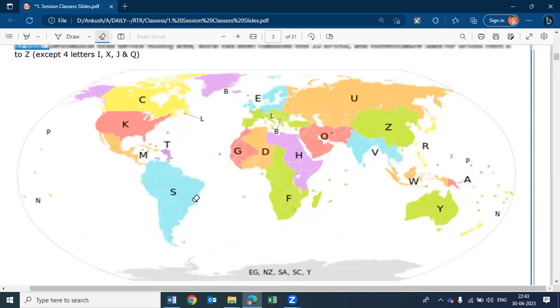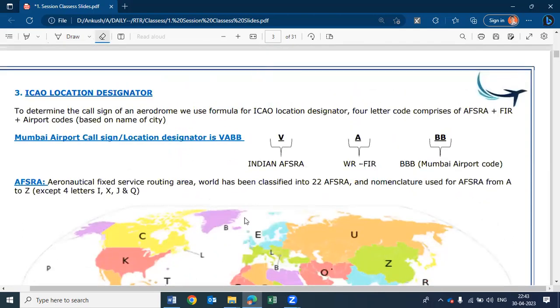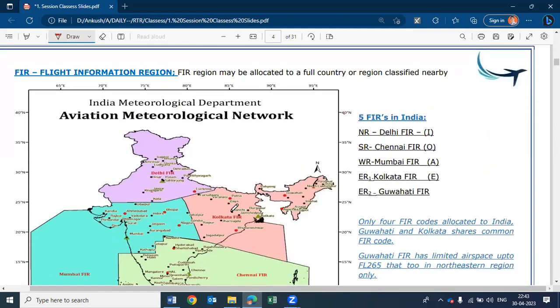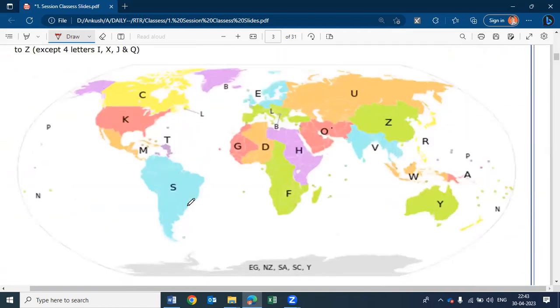Okay, so that will be the end of today. We'll check the same on another day also, not particularly about this AFSRA and ICAO location designator. We'll start practicing the call by using it. That's why it was essential to make you understand the airport codes. If you find the location designator somewhere, you can understand that this is also permissible and we can use it instead of your codes directly.